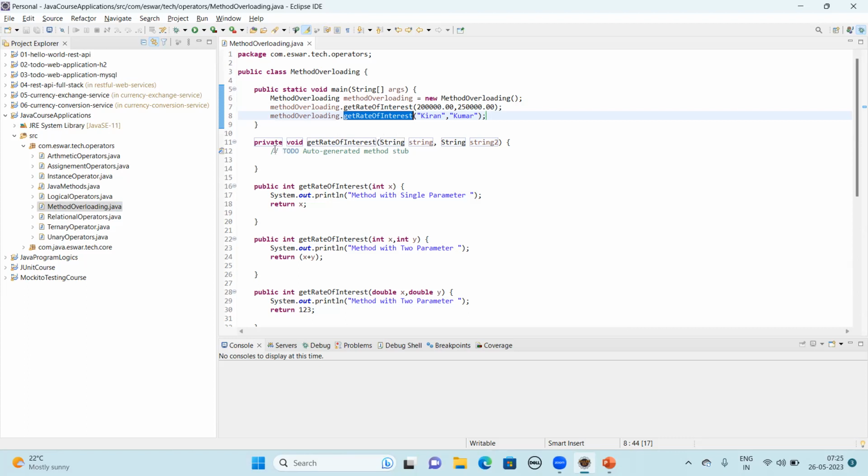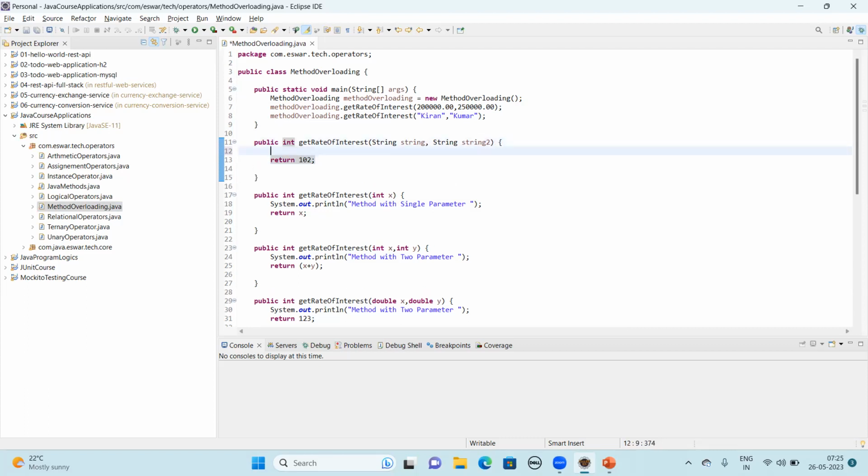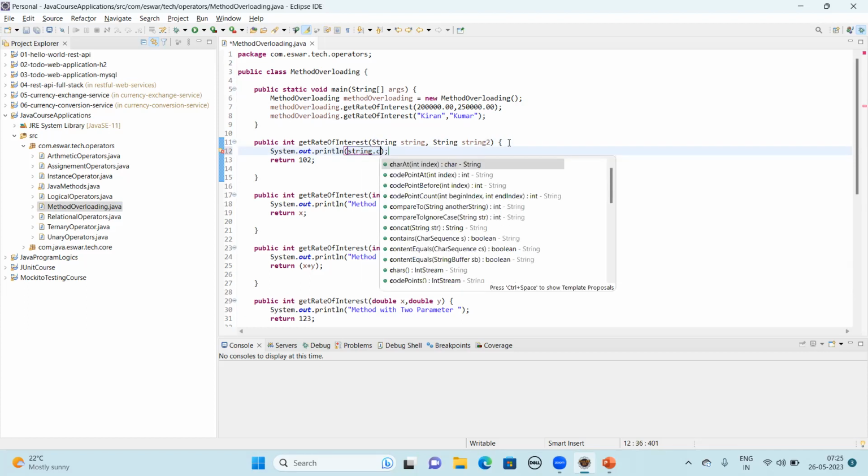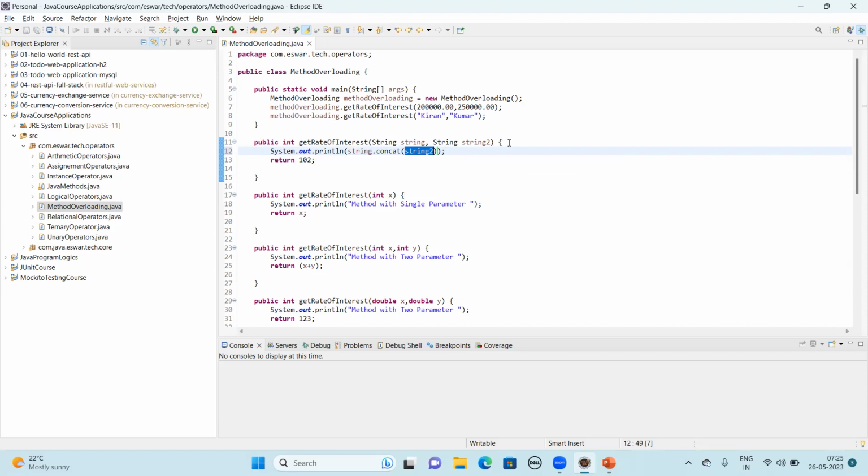Now you could see it simply changed according to our definition, and it is expecting to return an integer. Return some number. Then you can perform your logic, no matter what it is. String dot concat string 2, that's all. So those two strings are concatenated and printed. Let's run this and see the output.